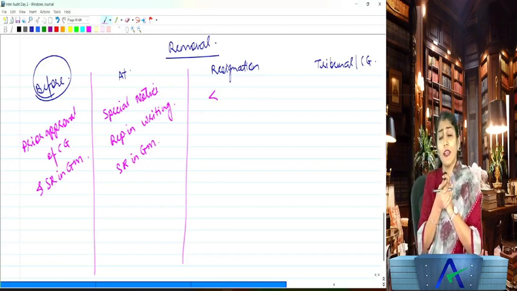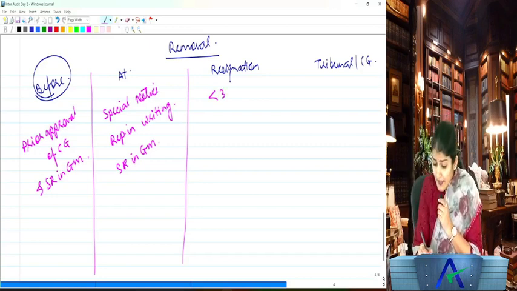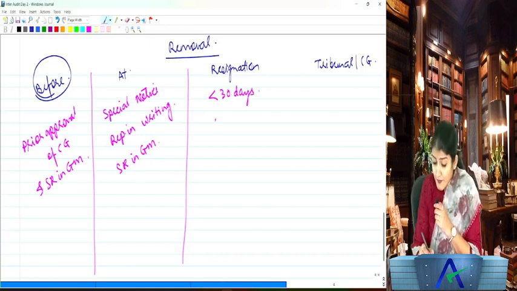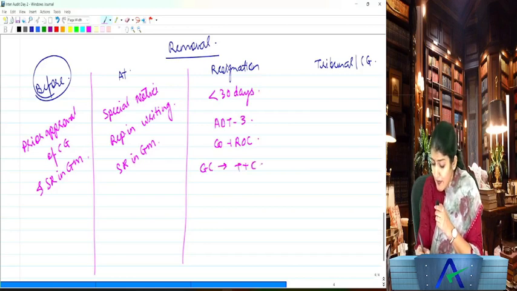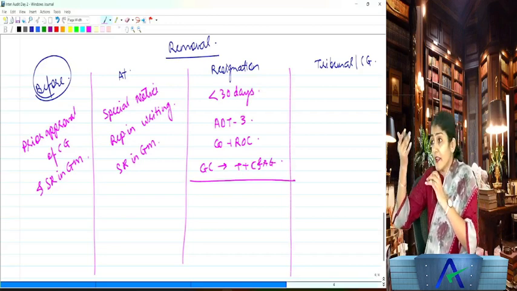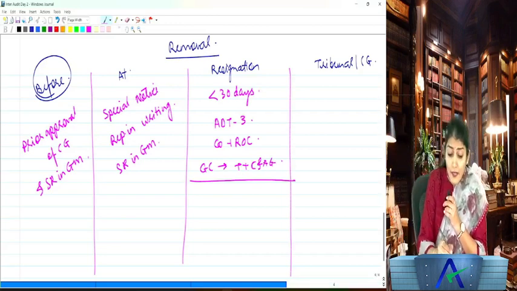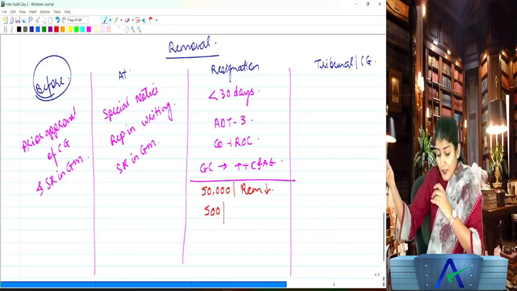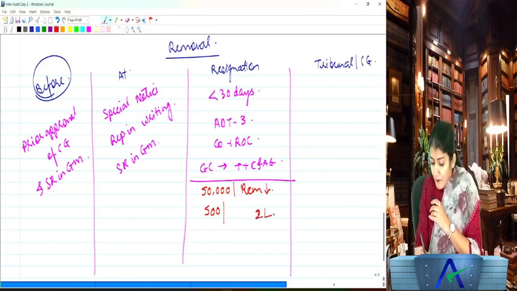Right? Resignation of the company auditor within 30 days from the date of the resignation. Who needs to file? The auditor needs to file form ADT 3 with the company and with the ROC, and in case of a government company also with the C and AG. Are you getting that? And what if the auditor does not file the ADT 3 with the company, ROC or C and AG? Then penalty, which is 50,000 or the remuneration of the auditor, whichever is less, and further penalty of 500 rupees per day for each day of continuing default, subject to a maximum of 2 lakh rupees, right?